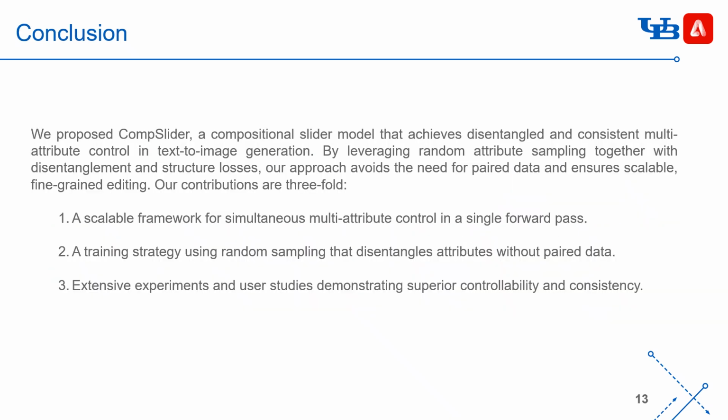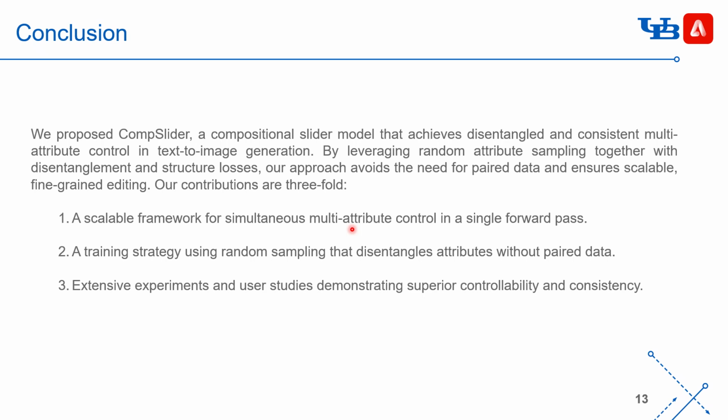In this paper, we propose CompSlider, a compositional slider model that can achieve disentangled and consistent multiple attribute control in text-to-image generation. Our main contribution is to design a training strategy using random sampling, which can disentangle attributes without paired data.